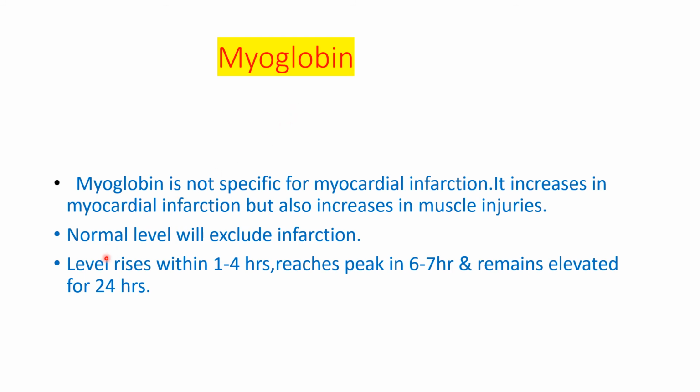That means a normal level of myoglobin will exclude infarction. The level rises within 1 to 4 hours, reaches a peak in 6 to 7 hours and remains elevated for 24 hours. So myoglobin is also an early marker, but it is also increased in muscle injuries.